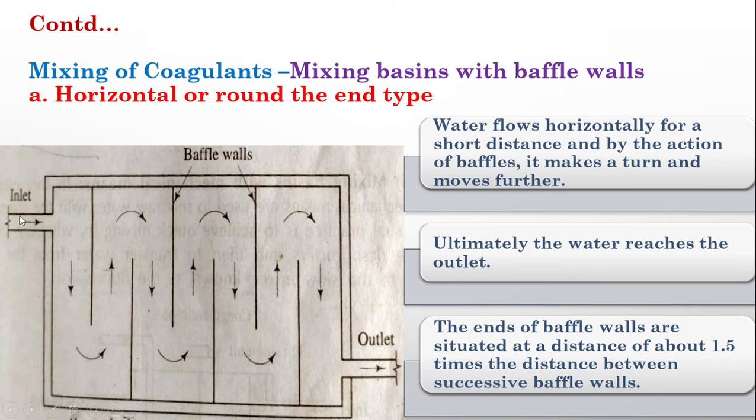So this water will enter here. The water along with the coagulants will be given at a higher velocity. With the higher velocity it will move here and come out through this outlet at the other side. So while moving through these baffles, it will have enough time for getting mixed with the coagulant. That is the thing.